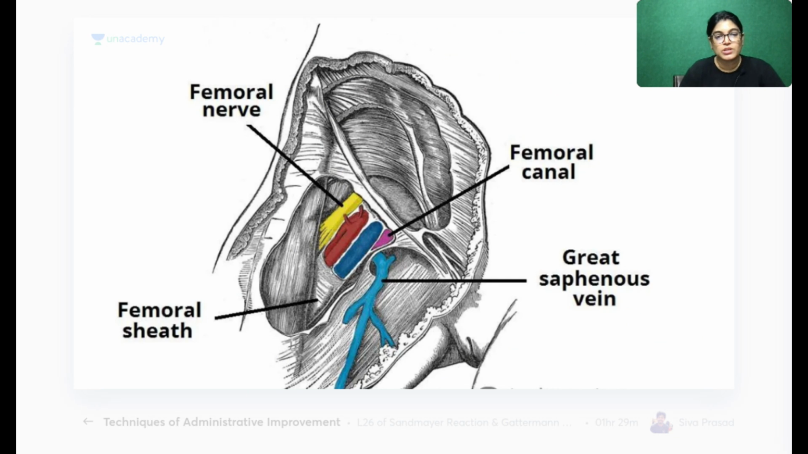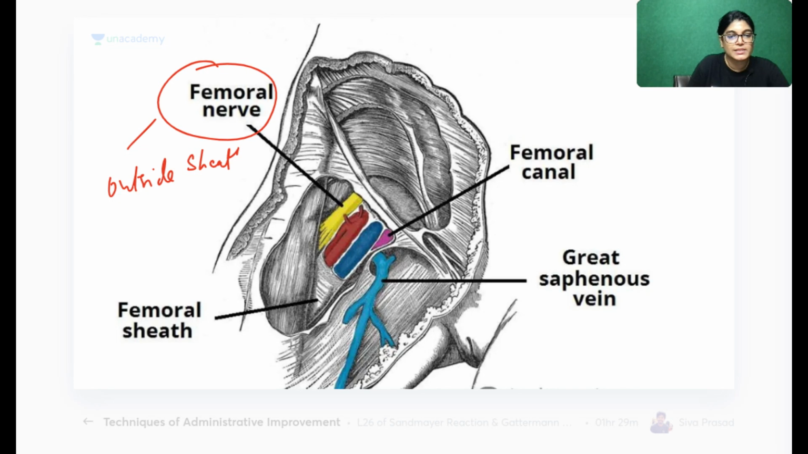This is a diagram in which you can see that the femoral nerve is lying outside the femoral sheath. As you can see in the diagram, this structure is the sheath, the femoral sheath, which includes the upper part of the femoral vessels, and this is also showing the opening of the great saphenous vein.